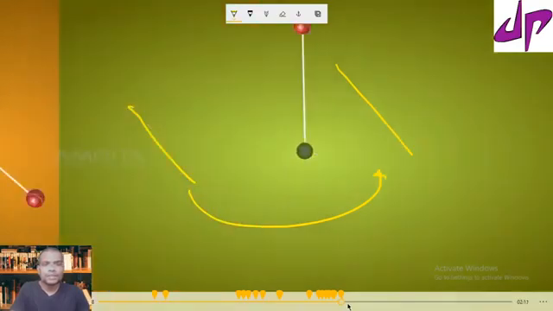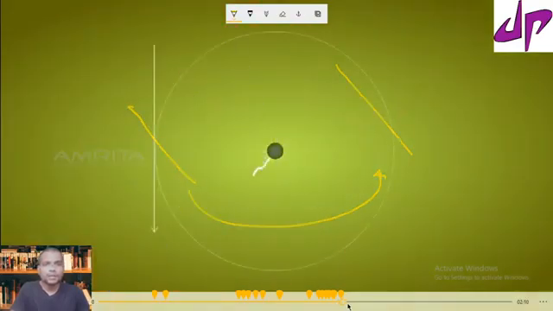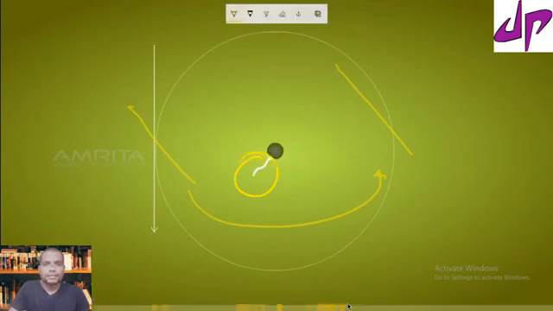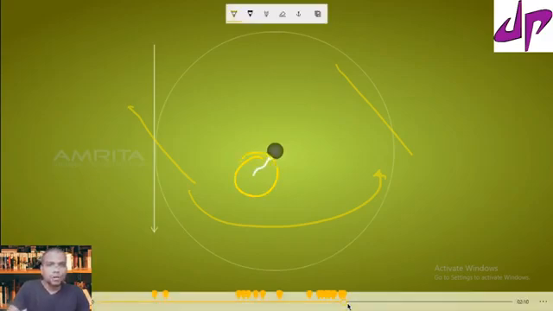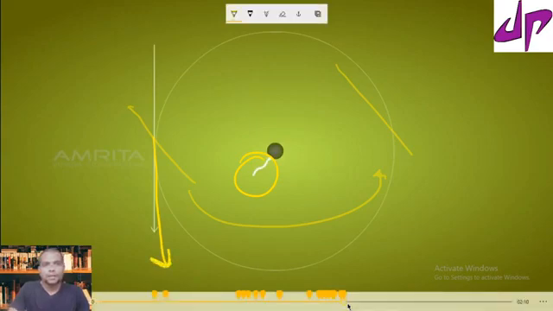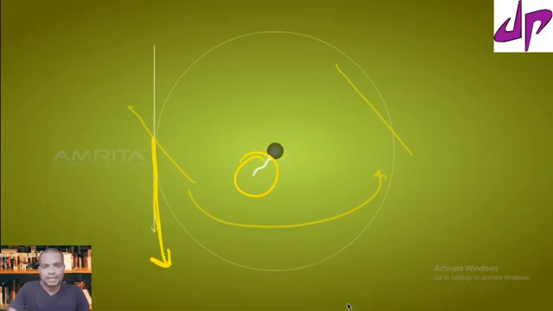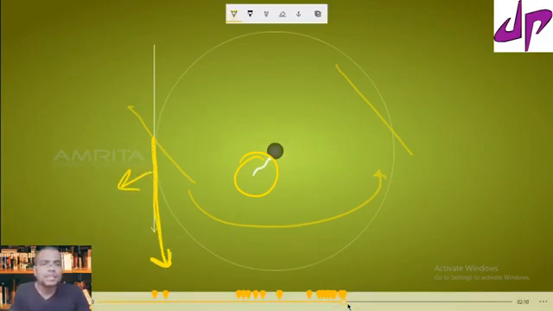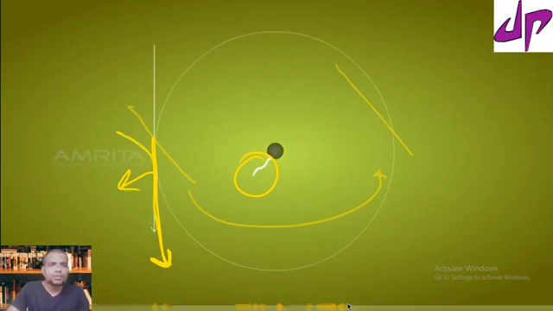The thread is detached in this case. Now if the thread is detached, where does the ball go? The ball moves in this direction. This is because of inertia of direction. The ball wants to keep moving, and this direction we term the tangent.